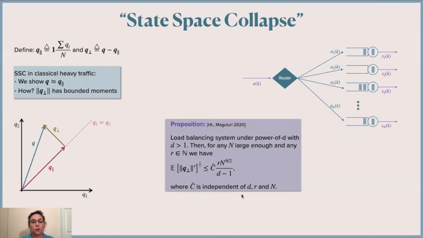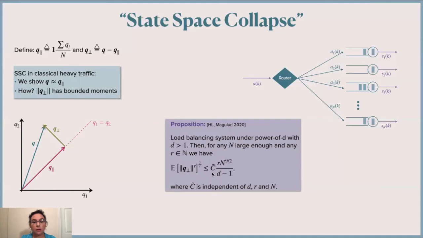So in particular, what we prove is that the rth norm of the expected value of the norm of Q perp to the power R, and everything to the power 1 over R, is upper bounded by this number right here. Here, C tilde is independent of R, N, and D. And then here we have R times N to the power 9/2 divided by D minus 1. Observe that this D minus 1 is important because when D equals 1, then we have random routing. And in that case, the state space collapse doesn't hold.